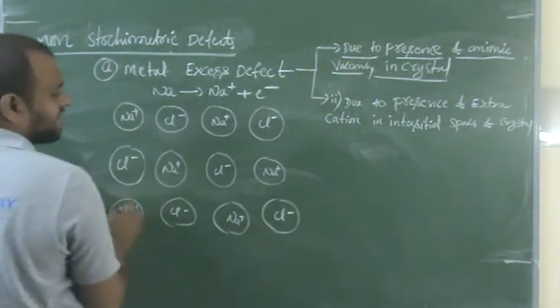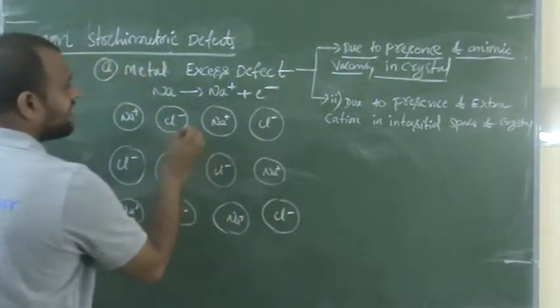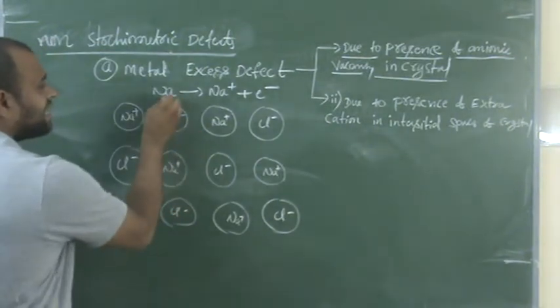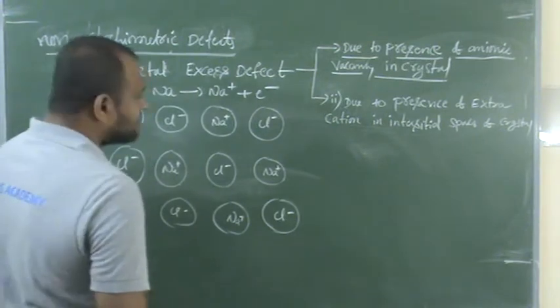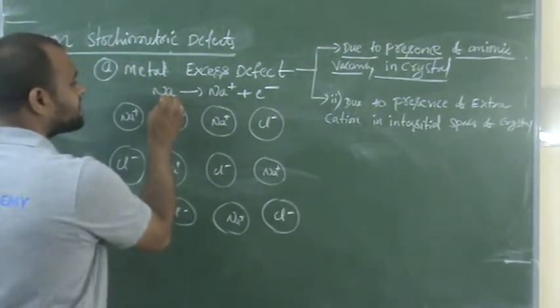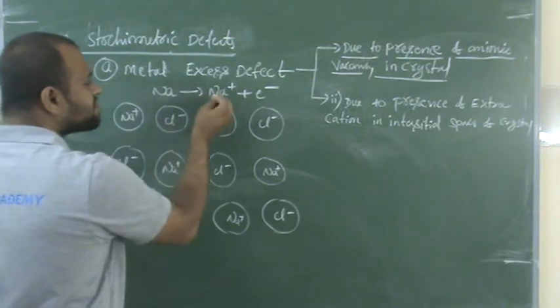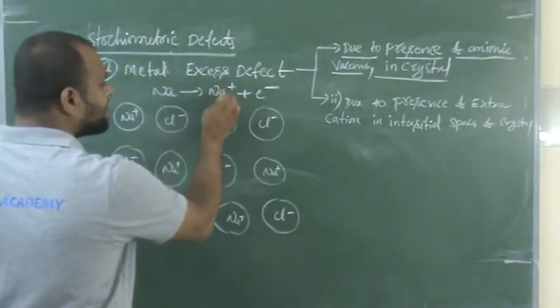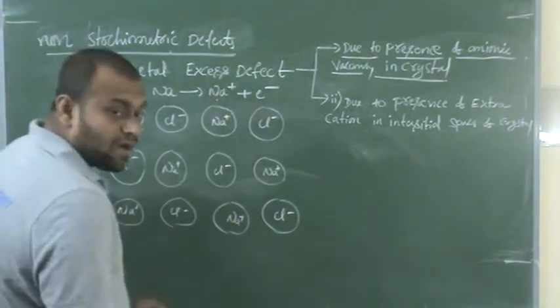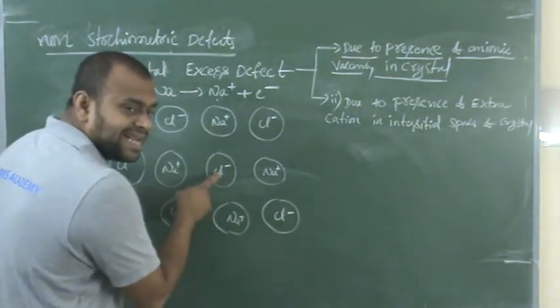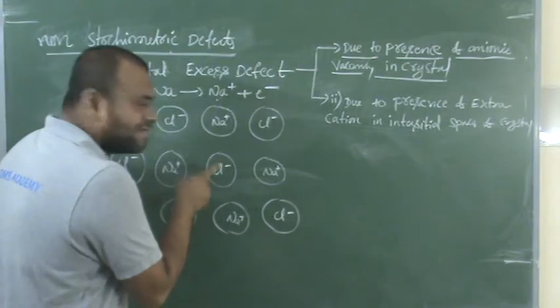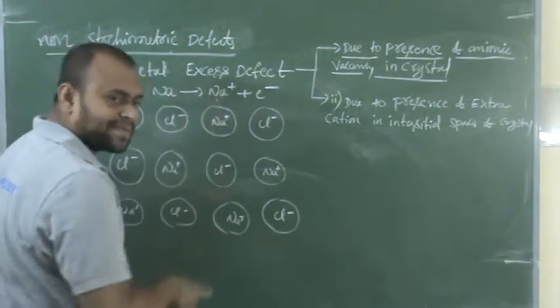That means I am taking the sodium chloride crystal and heating it in a sodium vapor atmosphere. So what happens whenever it is heated? The sodium loses electron and forms Na plus. Now what happens? The chloride ion present inside the crystal will attract towards this Na plus.